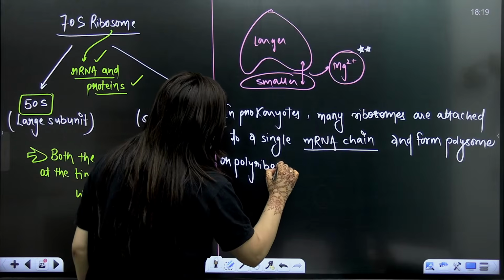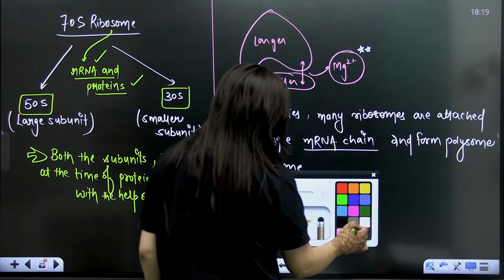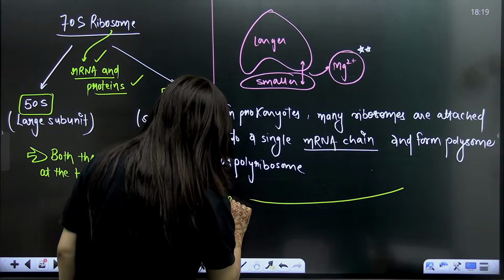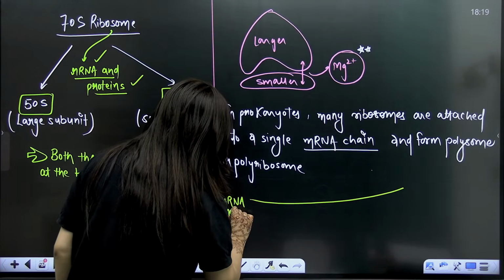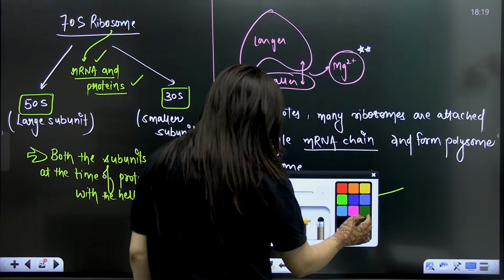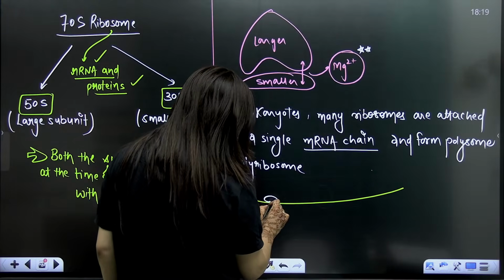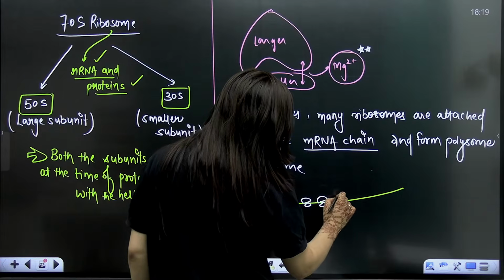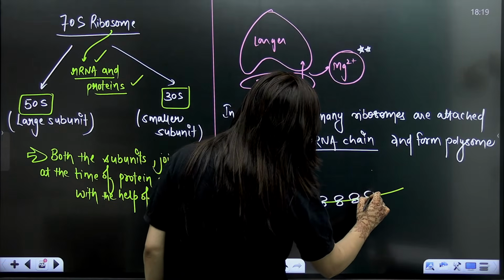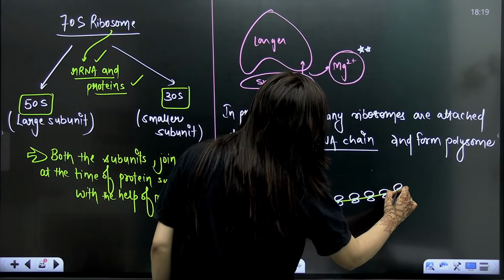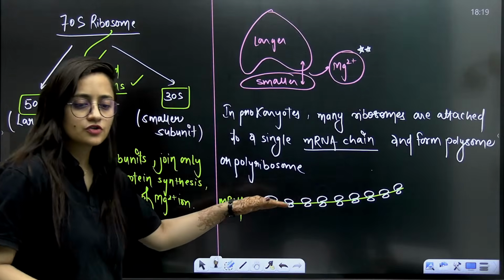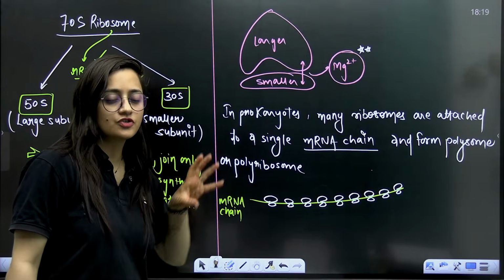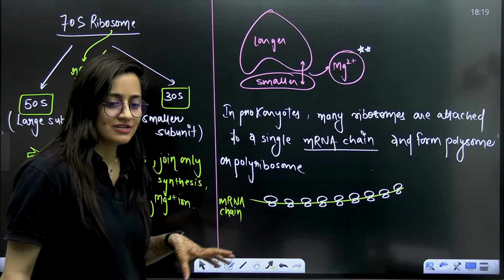So what am I trying to tell you here? Imagine in the prokaryotic cell, this is the mRNA chain. To this single mRNA chain, many ribosomes are attached, and simultaneously, together, transcription and translation are going on.